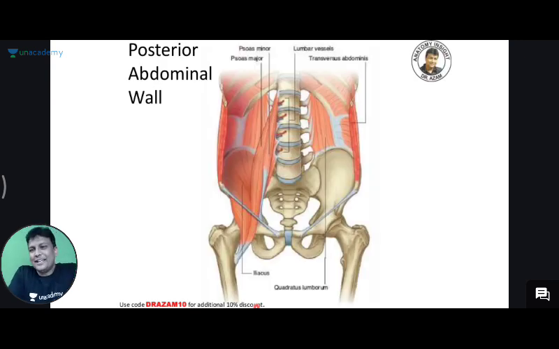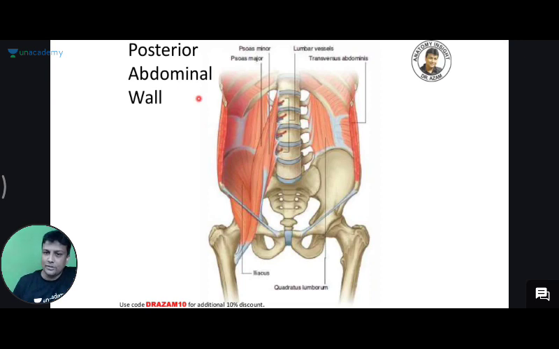Posterior abdominal wall is an easy topic, sir. It will be done in 2 minutes. And after that, we'll finish off the abdominal wall, and then I think at 6 o'clock we can take a break for half an hour, and then from 6:30 onwards we can continue with the inside of the abdomen, sir. So this one session is all about the abdominal wall, anterior and posterior, and the next session will be all about your abdominal viscera. That will complete your entire abdomen topic today, sir.